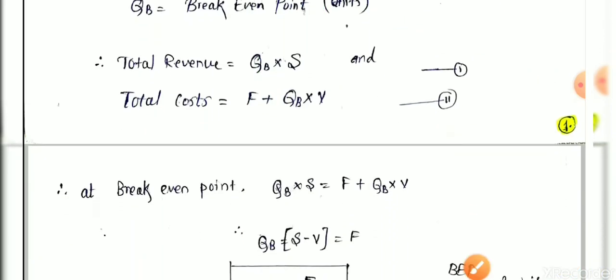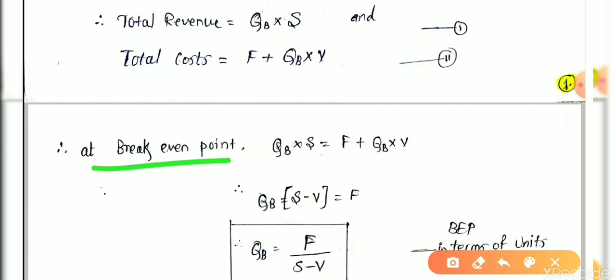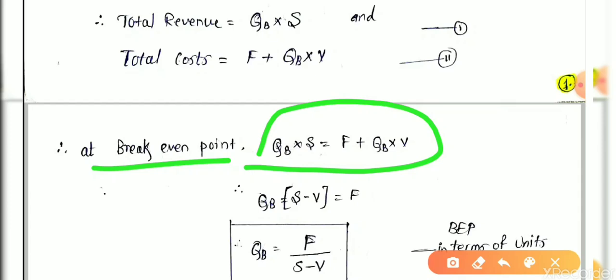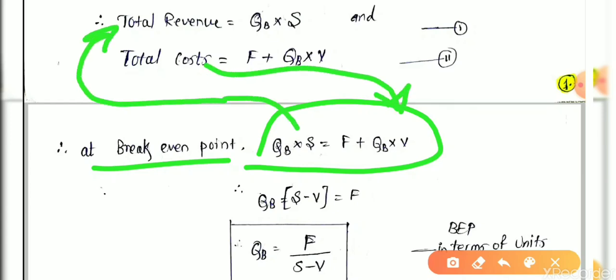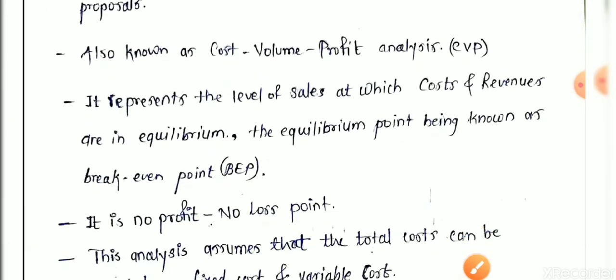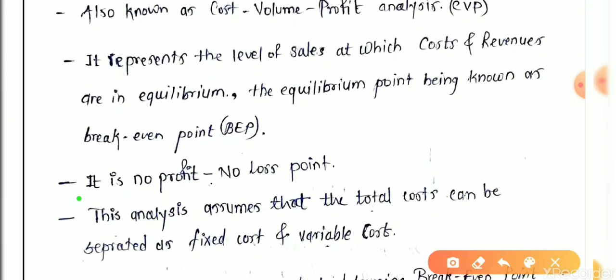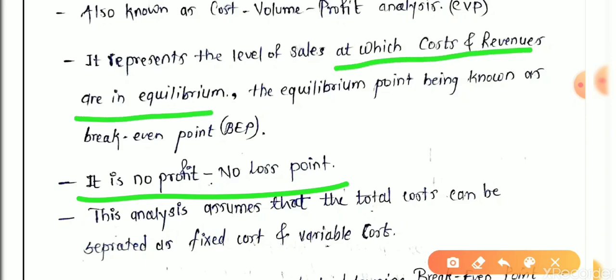But at the break-even point, QB into S is equal to F plus QB into V. That is, total revenue generated is equal to total cost. At the break-even point there is no profit, no loss, that is, cost and revenue are in equilibrium.